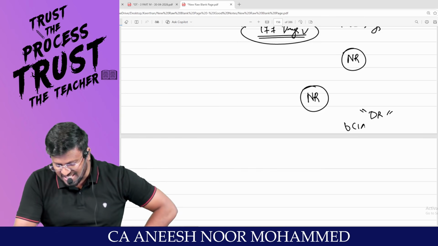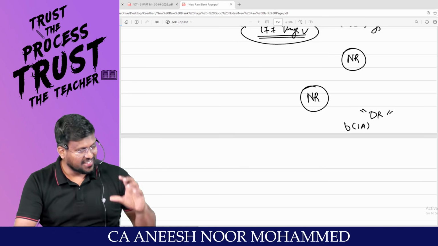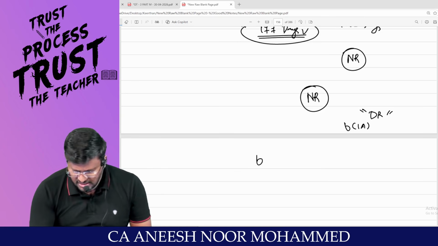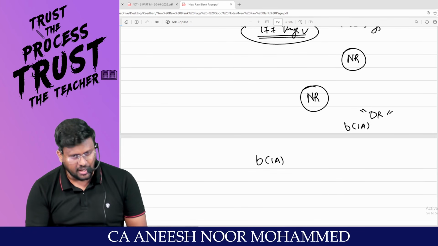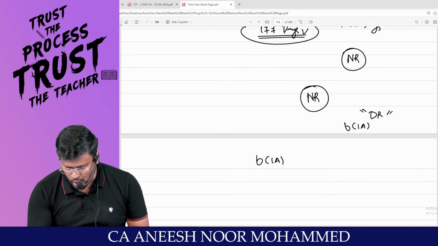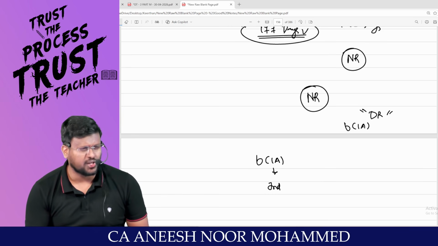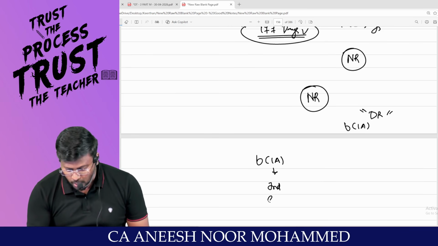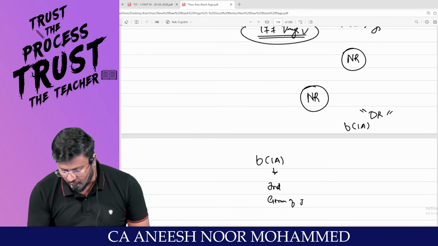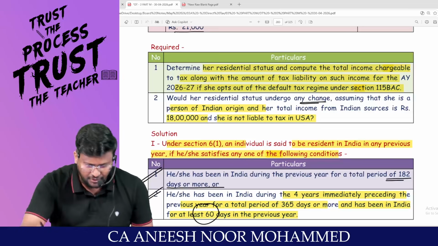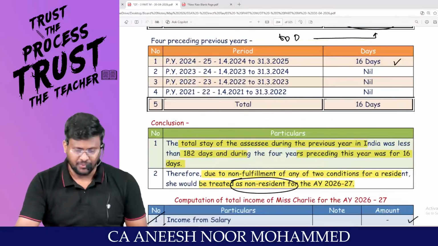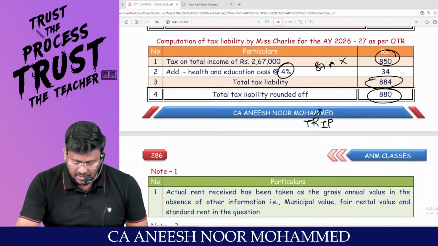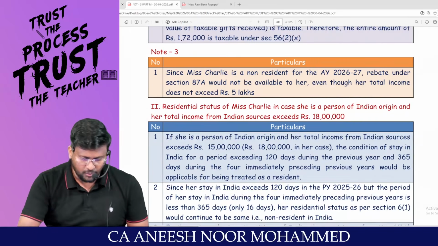As per section 6(1A). Am I right, sir? Sir, deemed resident, 6(1A), the assessee should be an individual. Yes, she is an individual. And she should be a citizen of India. Is this person a citizen of India or person of Indian origin? Person of Indian origin. Am I right, sir? By keeping that in mind, you have to read the second one.